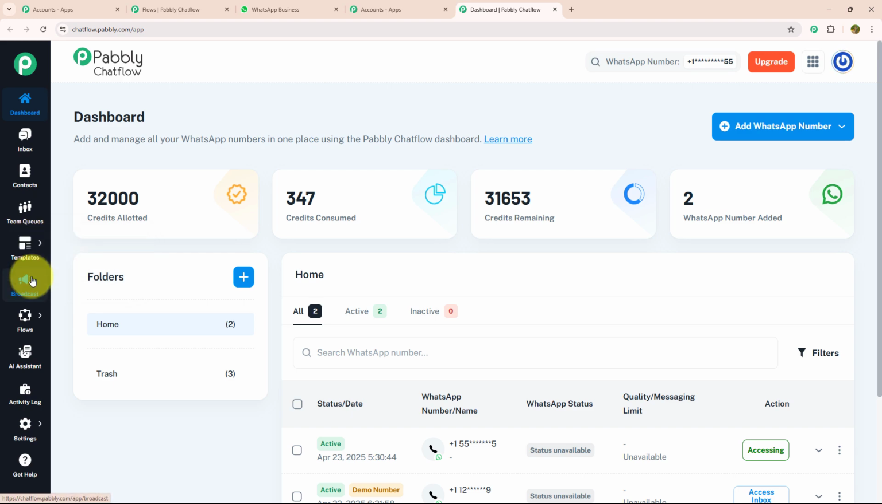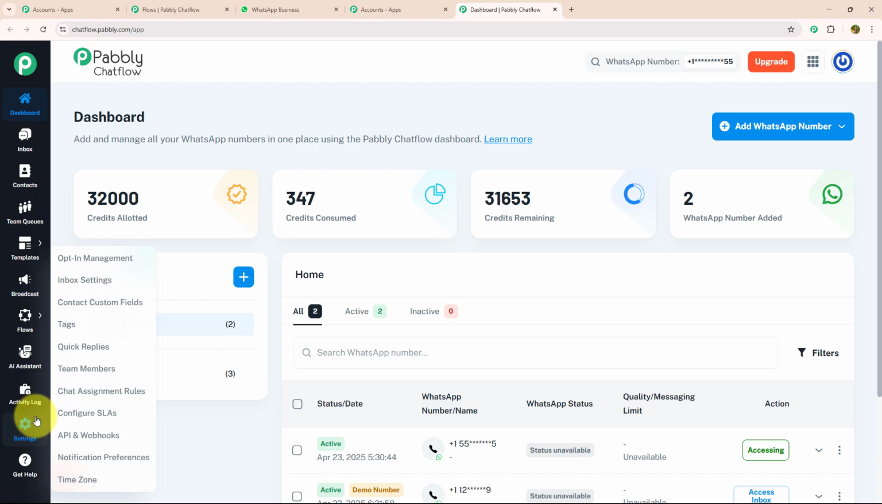Below that, there is a broadcast section where you can send mass messages to a bulk of customers with a customized template. After that, there is the flow section. It is a powerful tool to create a chatbot in Pabbly Chatflow. Below that, there is AI assistant, activity log, setting and get help.